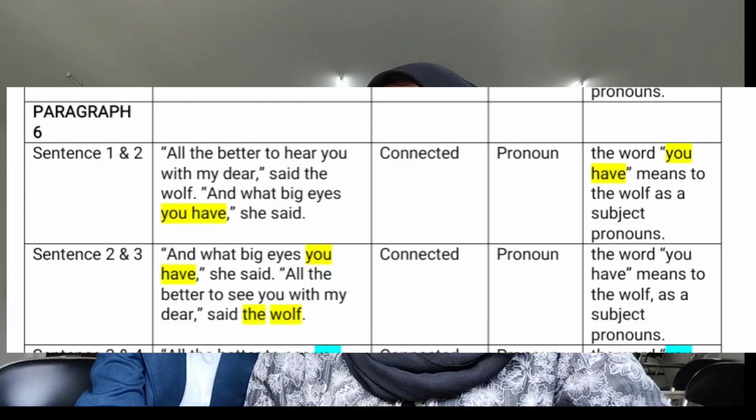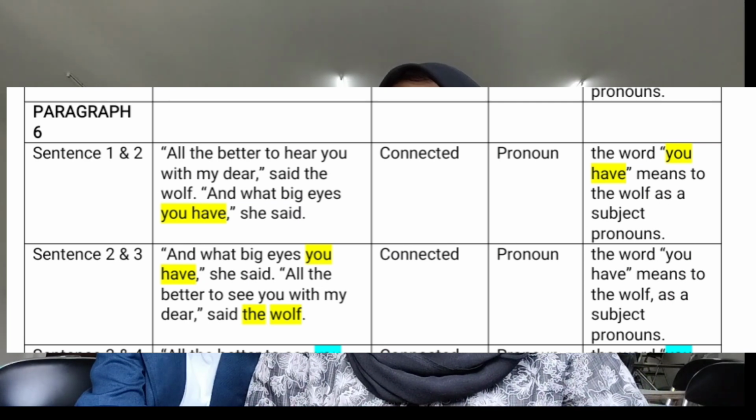"When Little Red Riding Hood got there, she walked right up to the bed. "Grandmother, what big ears you have," she said." These sentences are connected because they have pronouns too. The word "she" refers to Little Red Riding Hood as a subject pronoun. Next is the sixth paragraph of the main body.